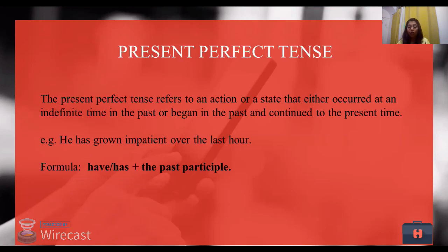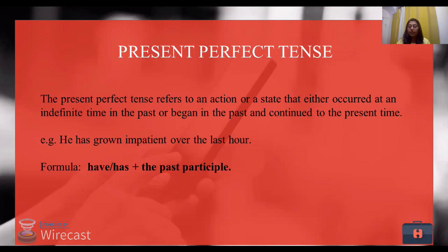Perfection means to show something that is exact, that is accurate, or that holds something true, or it talks about something that has happened, that has occurred some time before, all right? So herein we are talking about past actions, but we are not talking about those actions which have no relation with the present.